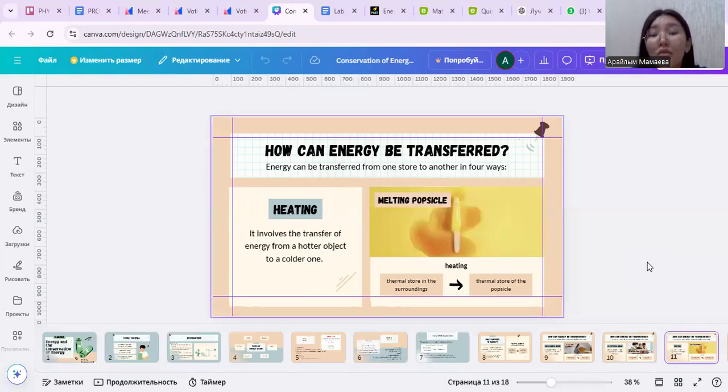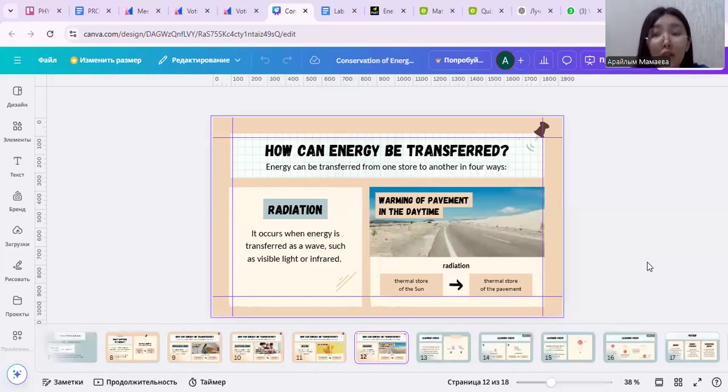Third is heating. It involves the transfer of energy from a hotter object to a colder one. Example: melting ice. Last one is radiation. It occurs when energy is transferred as a wave, such as visible light or infrared. Example: warming of pavement in the daytime.